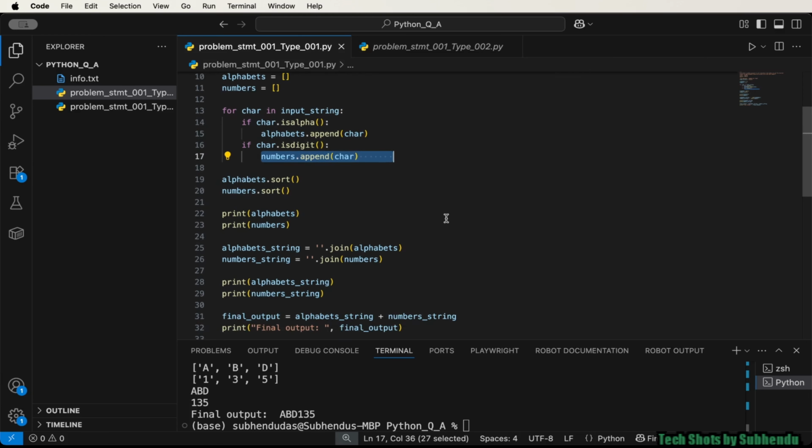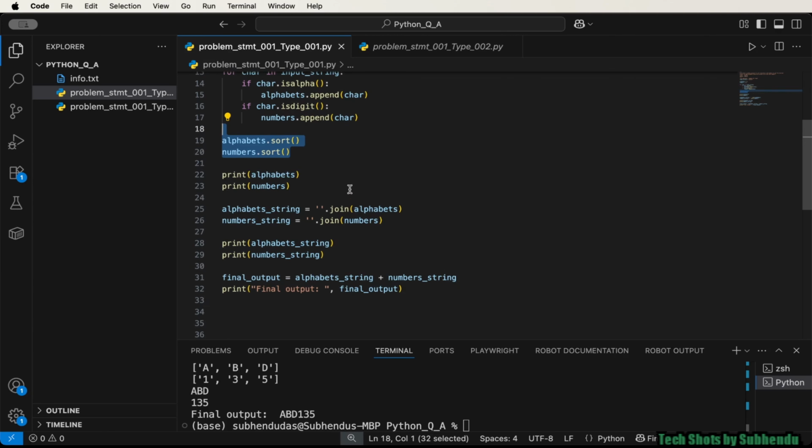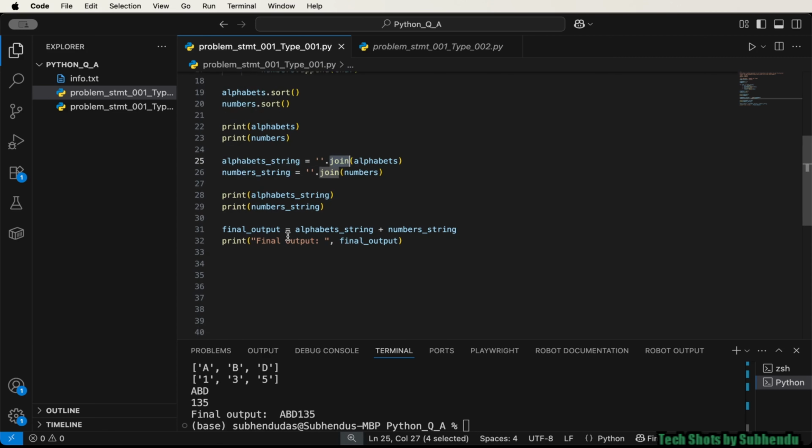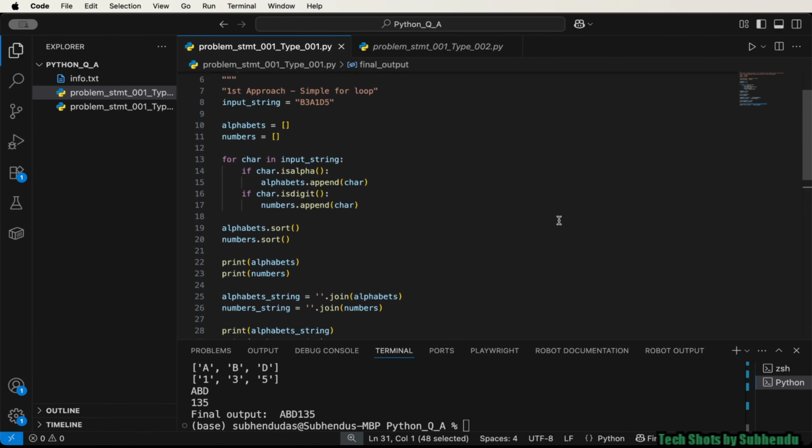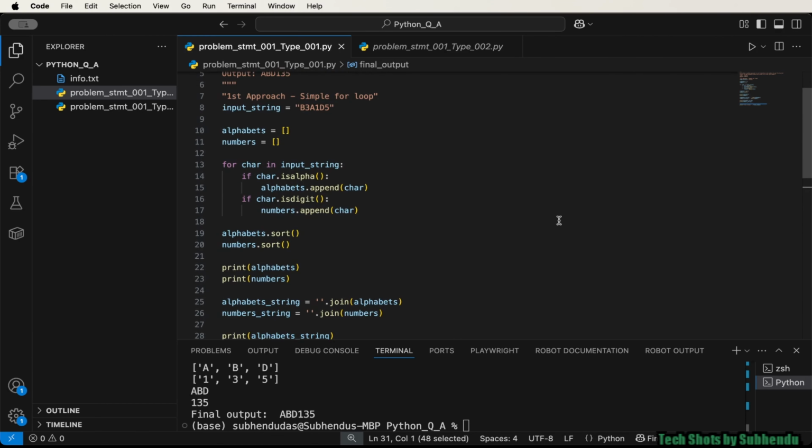Okay. Thereafter we have sorted the alphabets and numbers lists, and thereafter we have converted these two lists into strings by using the join function, and thereafter simply we have concatenated these two strings by using the plus operator, right? So I'll be sharing this GitHub repository in the description box. So pull this code base into your local machine for your future reference.